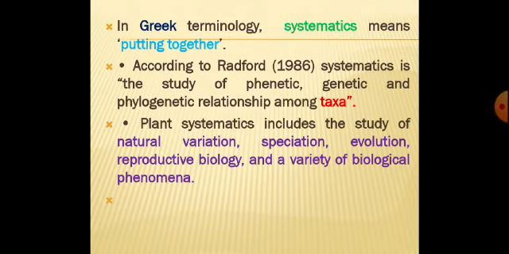Prior to the word taxonomy, there is a word systematics. Systematics is also a Greek term which means putting together. Plant systematics means putting all the plants together. That is the meaning. This was explained by Radford in 1986. Systematics is the study of phenetic, genetic and phylogenetic relationship among taxa.